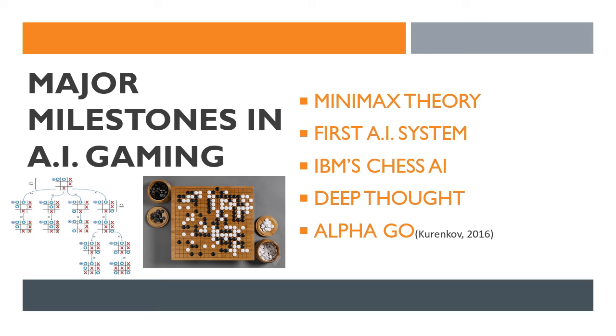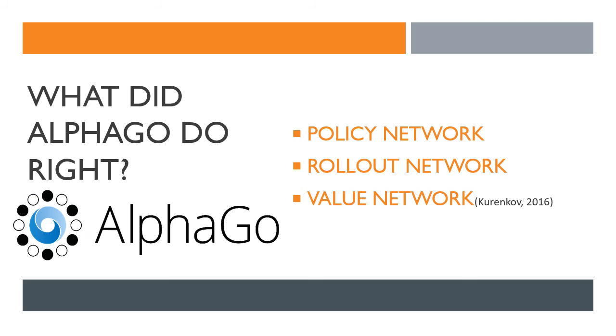What did AlphaGo do right? First, they made a policy network. It was a much better network. This neural network helped better with the prediction of the best possible moves at any given point. Later, they developed the rollout network. The policy network had some limitations which were removed in the rollout network. The rollout network helped with better simulation of possible events.